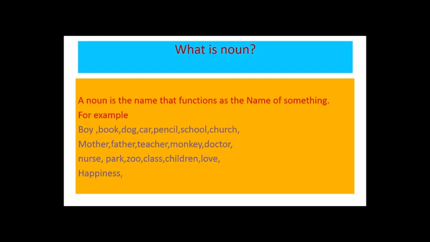Children, here one word is class. Class is the word which is used as a collective noun. A group of people, a group of students. Then there are the words love and happiness. These are abstract nouns, examples of abstract nouns. So today we are going to learn about different types of nouns.